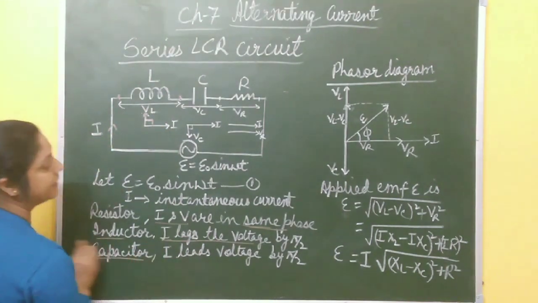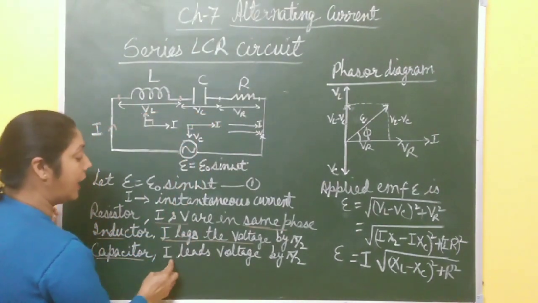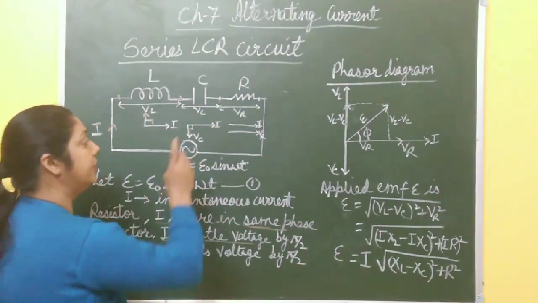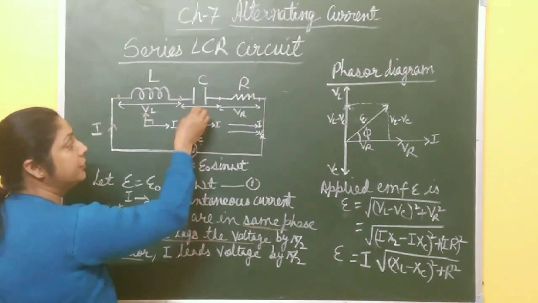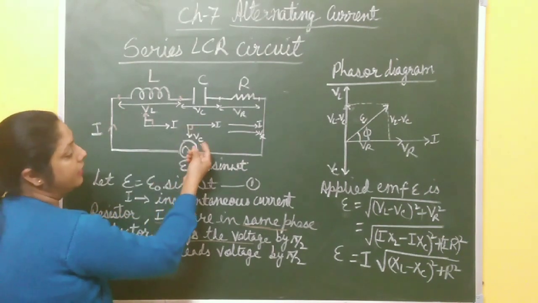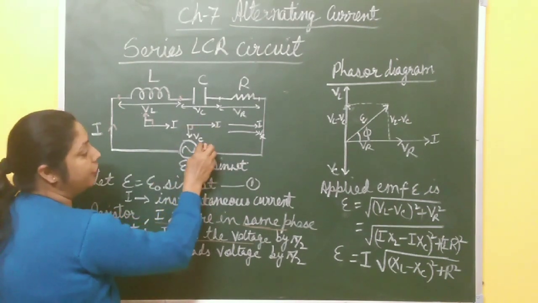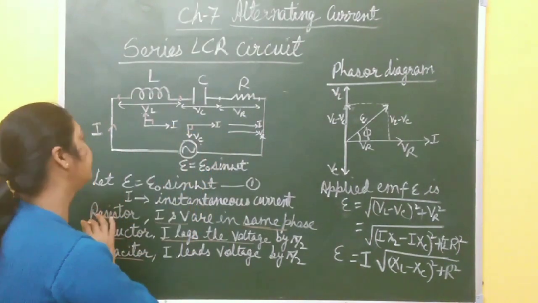Similarly, in case of capacitor, if I is in this direction, then where is VC? I leads voltage by pi by 2. In case of capacitor, current leads voltage through the capacitor by an angle pi by 2, or you can say this voltage lags current by an angle pi by 2. Both ways you can remember it.